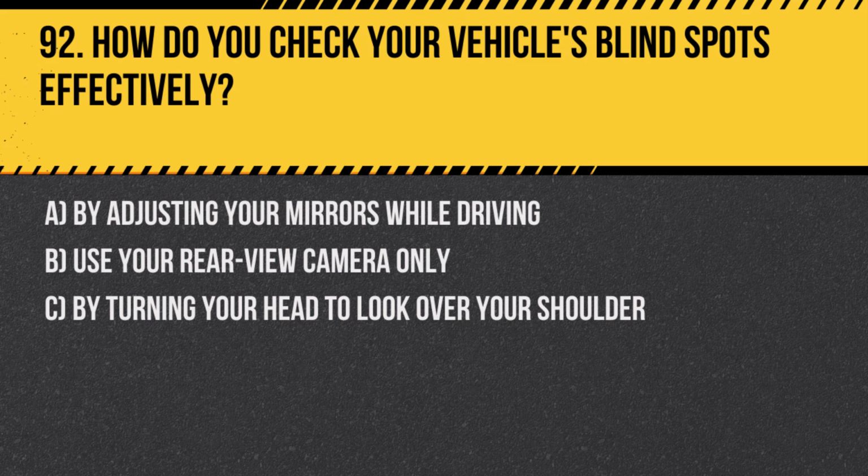Question 92. How do you check your vehicle's blind spots effectively? A. By adjusting your mirrors while driving. B. Use your rear view camera only. C. By turning your head to look over your shoulder. Answer C. By turning your head to look over your shoulder. Mirrors can't cover all areas, so physically checking your blind spots is necessary for safe lane changes.